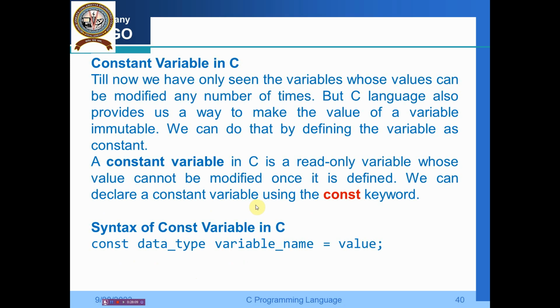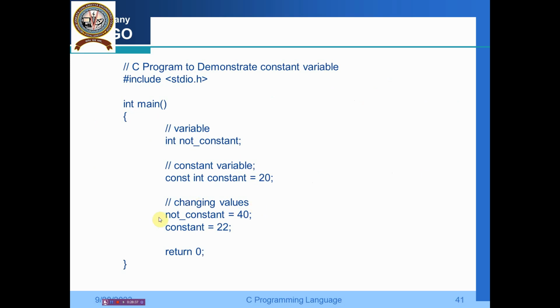It's clear. Then another thing we have is the constant variable in C. Till now we have only seen variables whose values can be modified any number of times, but the C language also provides us a way to make the value of a variable immutable. We can do that by defining the variable as constant. A constant variable in C is a read-only variable whose value cannot be modified once it is defined using the const keyword. This is the syntax. So you put const int, that is 20, so we cannot change it, right?